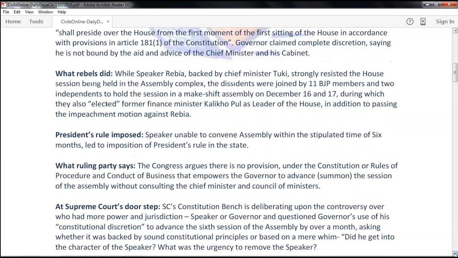The ruling party, the Congress, argues that there is no provision in the constitution or in the rules of procedure of the assembly that empowers the governor to advance the session of the assembly without consulting the chief minister and his council of ministers.